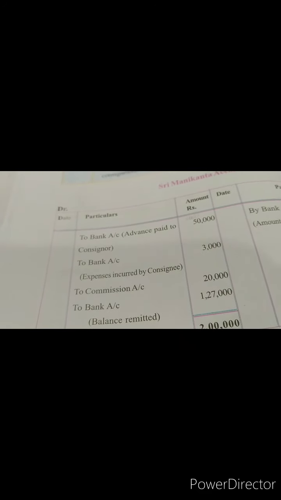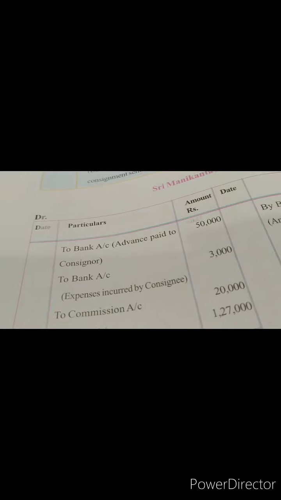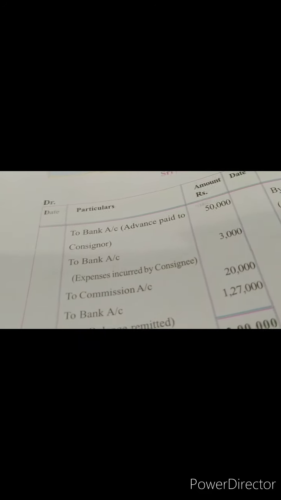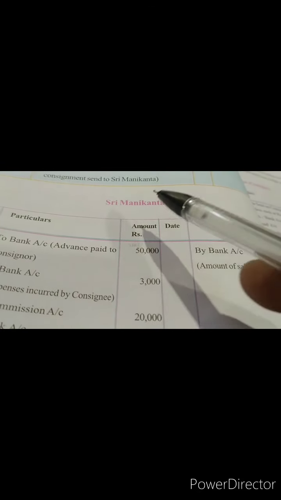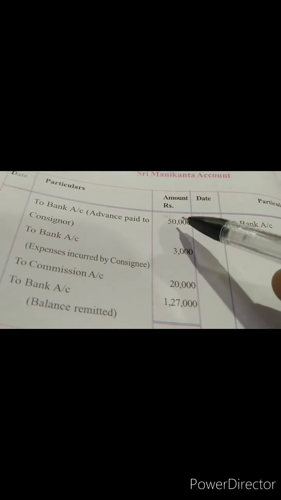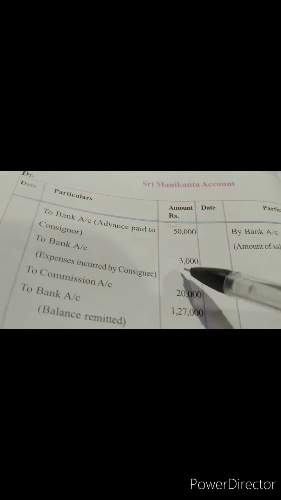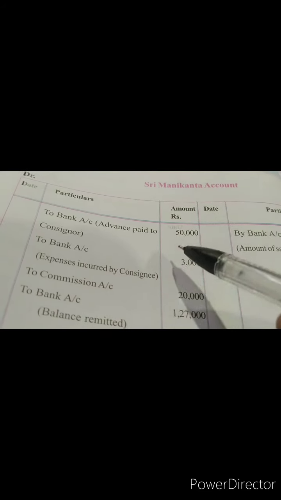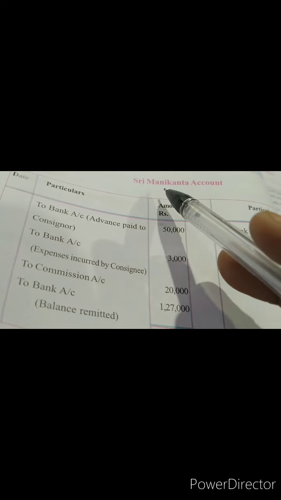Now here in debit side we have the advance paid through bank to the consignor. The amount which the consignor is supposed to give to the consignee. Then the expenses which are incurred by the consignee. So again, this amount is written so that it could be taken from Sri Manikantha, because advance is to be taken back, and that is why it is written here. And also the expenses, Manikantha is supposed to bear it, so he'll ask for a reimbursement of the expenses whatever he has put, and also the consignee will claim the commission which he has to receive from Manikantha.